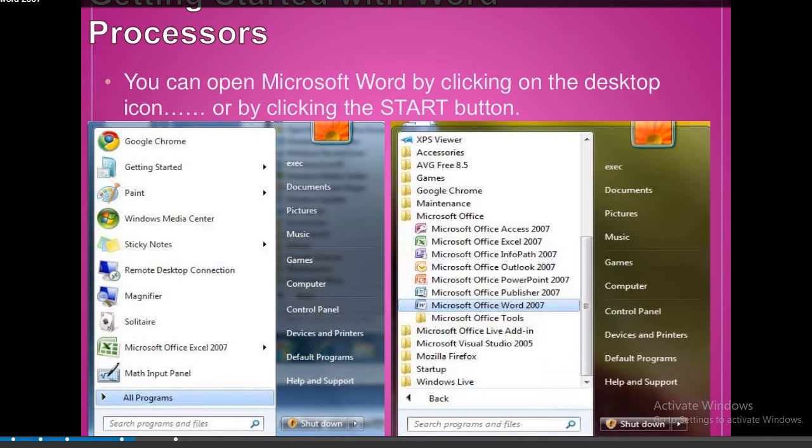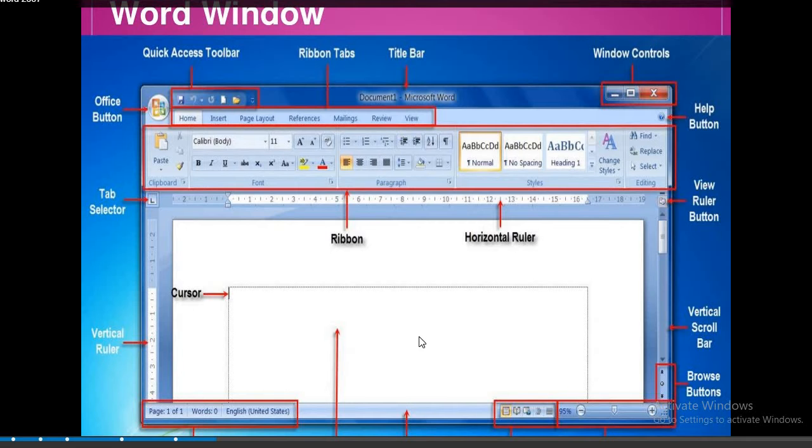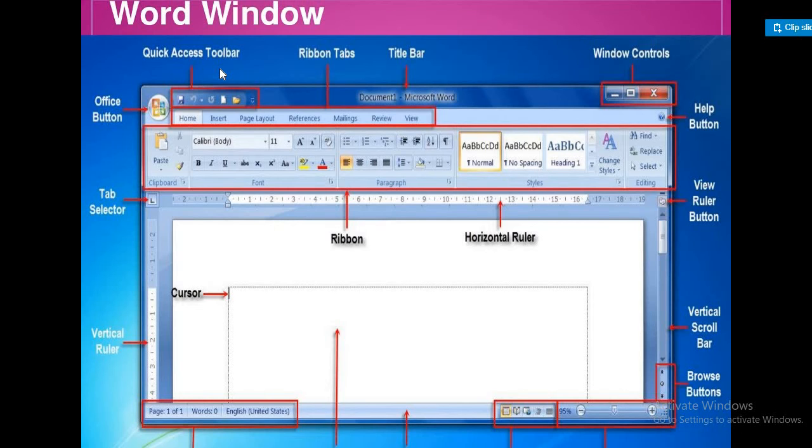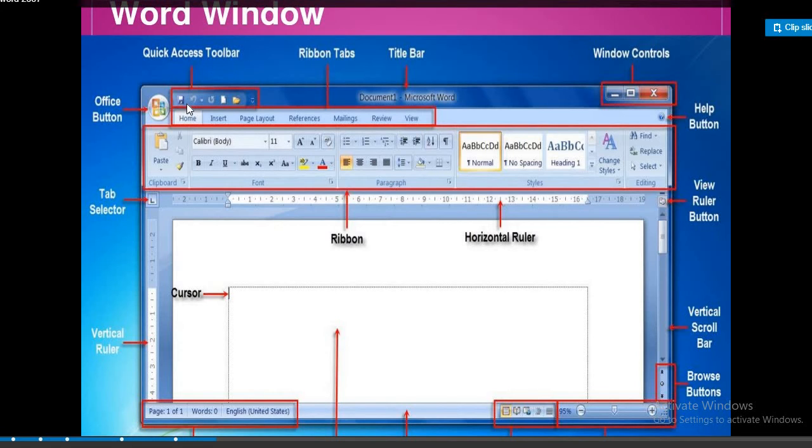First, this is the window that will appear. The quick access toolbar provides frequently used commands. By default, save, undo and redo appear in the quick access toolbar.